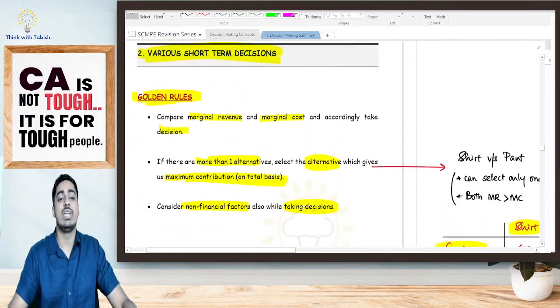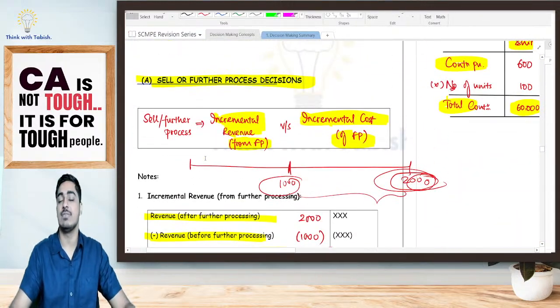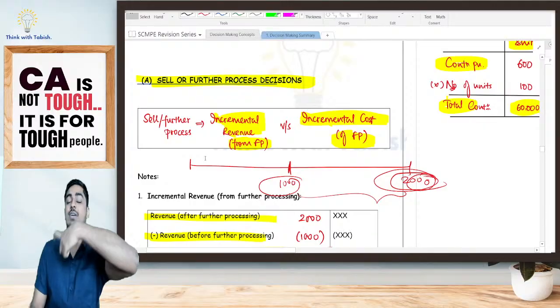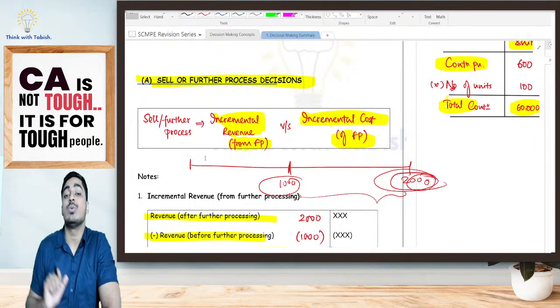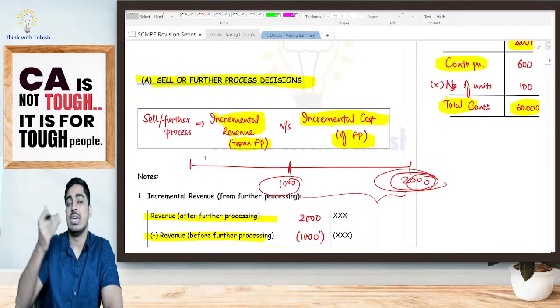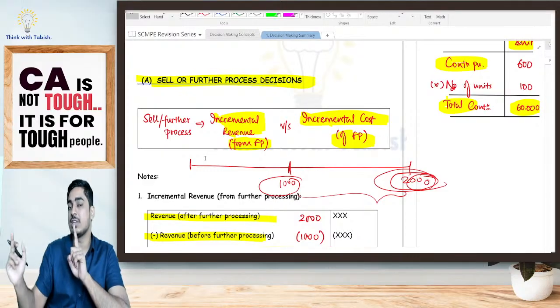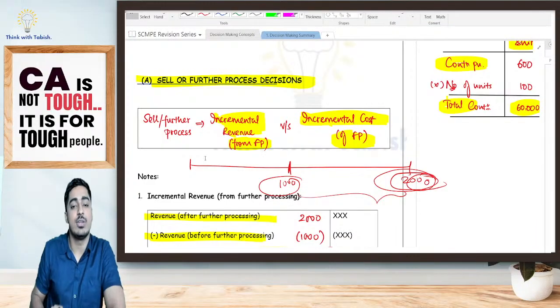Okay, so how do I take a decision, students? Sell or further process? I will see how much extra revenue I will get by further processing, the incremental revenue from further processing. As against that, what is the incremental cost of further processing? Incremental revenue is my revenue after further processing minus my revenue before further processing.